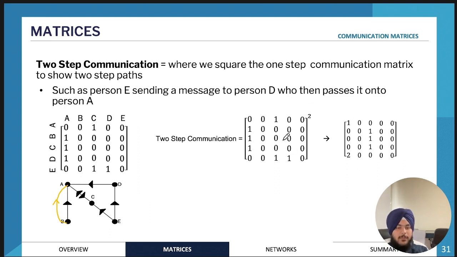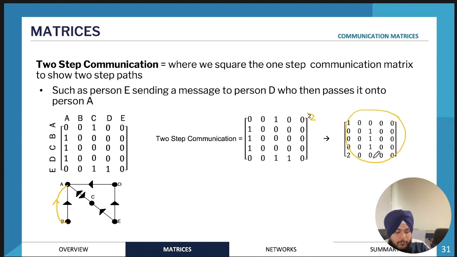And to find the two-step communication matrix, you can work through it and work out how many two-step communications there are, but the best way is to find the two-step communication matrix. The way that you find it is by putting the one-step communication matrix to the power of 2. So you square the initial communication matrix, and you will do this on your calculator to find the two-step communication matrix.